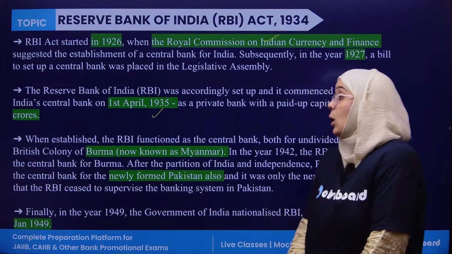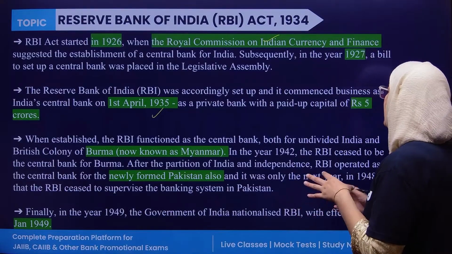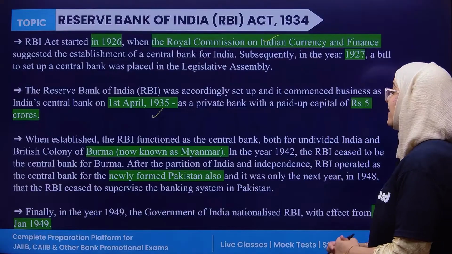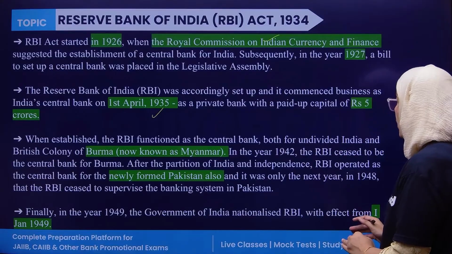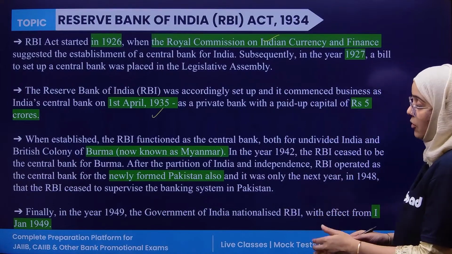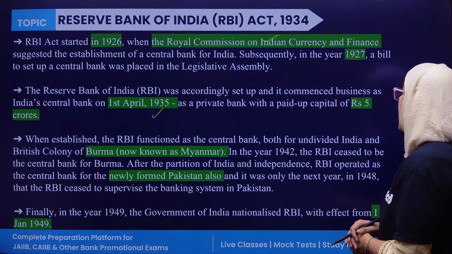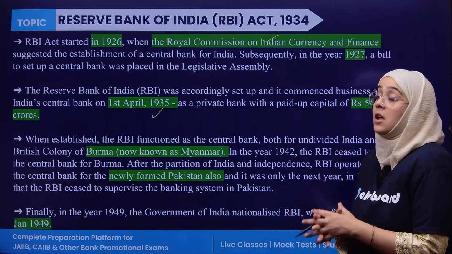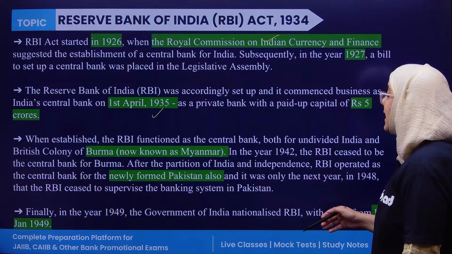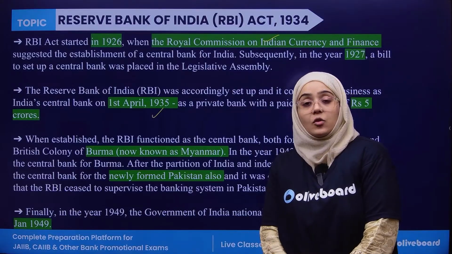When RBI was established, it worked as the central bank for undivided India and for the British colony of Burma, which is now known as Myanmar. In the year 1942, RBI ceased to be the central bank of Burma. After the partition of India and independence, RBI operated as the central bank of newly formed Pakistan, but only for 1 year, because in the next year, 1948, RBI ceased to be the central bank of Pakistan.